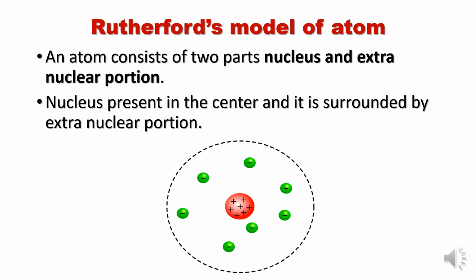So in today's class you have observed the models of an atom, which gave the picture or the positions of protons and electrons. And finally, Rutherford's model was strongly accepted by most of the scientists. But what were its limitations? He didn't say anything regarding the distribution of electrons. So in the next class we shall learn about the distribution of electrons in the extranuclear portion. Okay, thank you children.